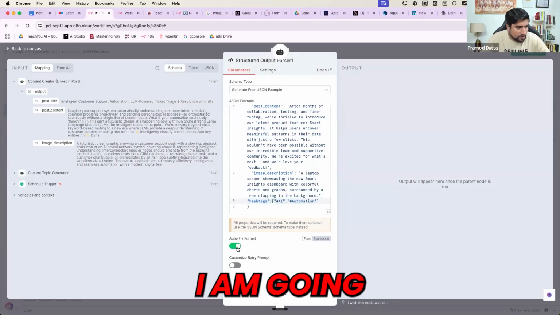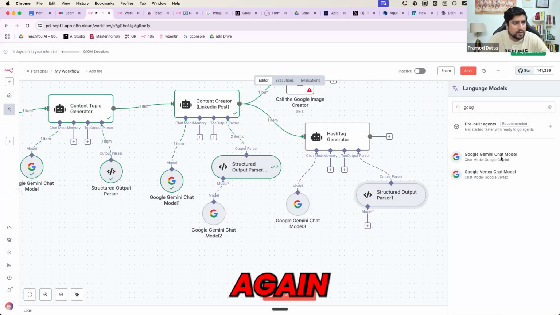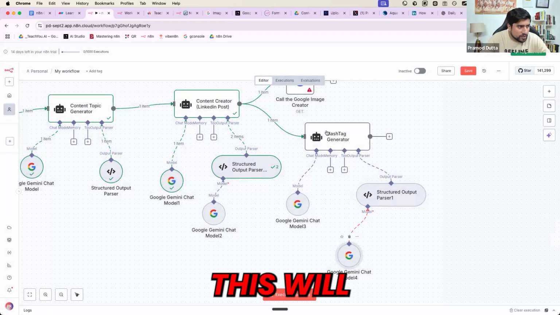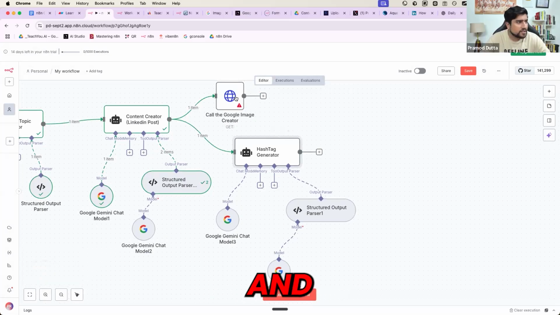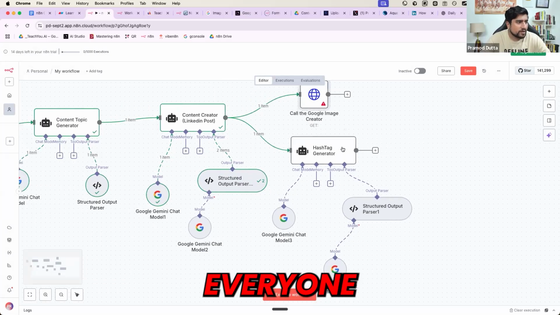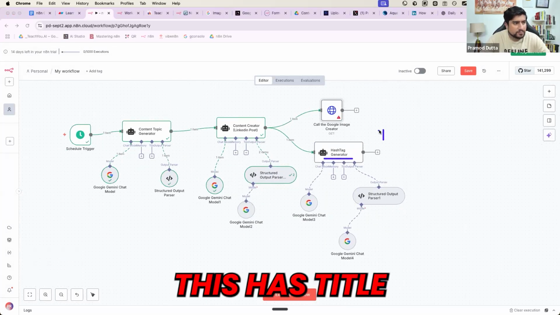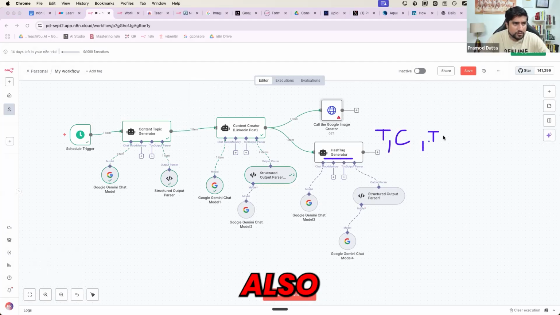If there is a problem, I'm going to use an autofix, so I'm going to use Google Gemini again. If there is any problem, Google Gemini will fix this also. Now this will give you the correct full post. So this has the correct full post and this has the image. Everyone, how many of you are with me till now? This has everything: title, content, image description, hashtag, and this will give you the image. Everyone with me? This will give you the image.